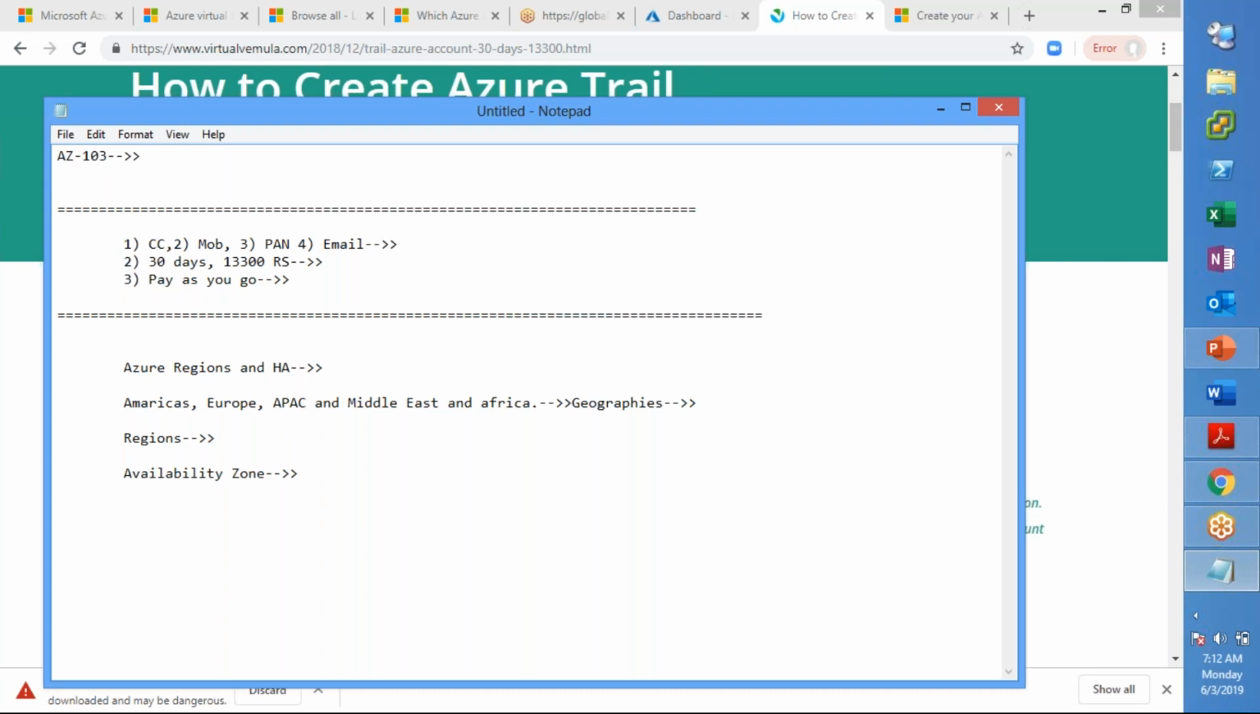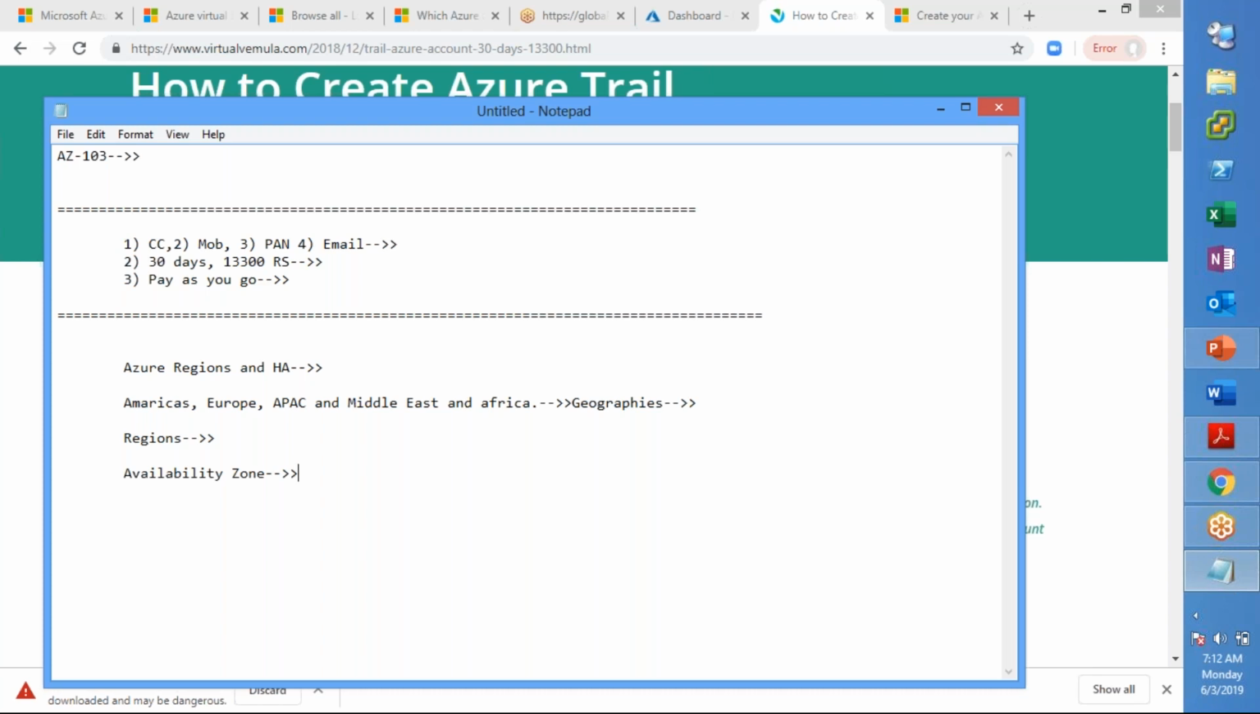Now a group of data centers which has independent power, independent cooling, and independent network connectivity is called an availability zone, right? Every region will have availability zones. This will help to have something called high availability. We'll see how availability zones help in having high availability as we move on. What we need to understand here is geographies, regions, and zones.